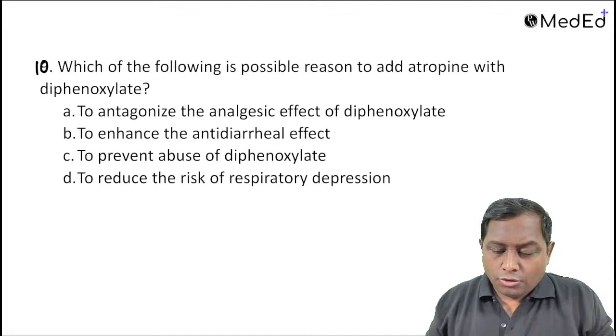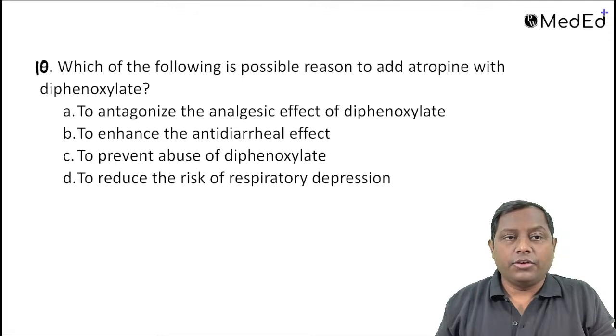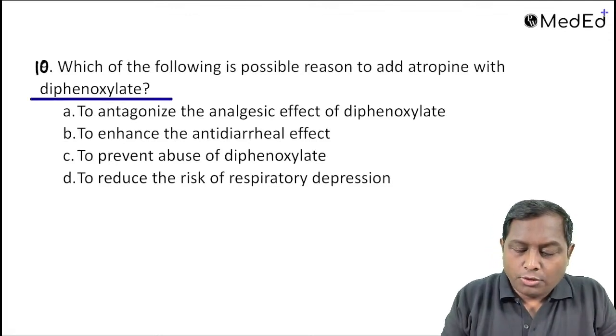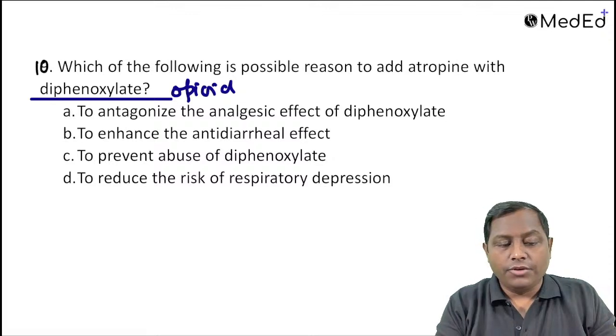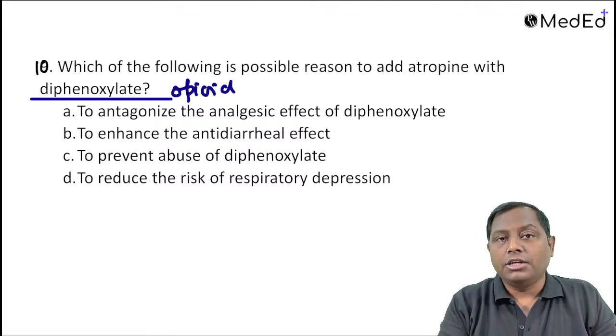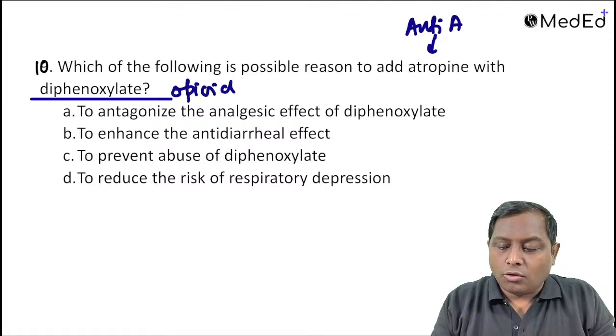Now, next one that we are going to discuss is: which of the following is the reason to add atropine with diphenoxylate? What is diphenoxylate? It is an opioid. In our opioid chapter we used to discuss that with diphenoxylate we need to add atropine. Why atropine? Because atropine is an anticholinergic drug.